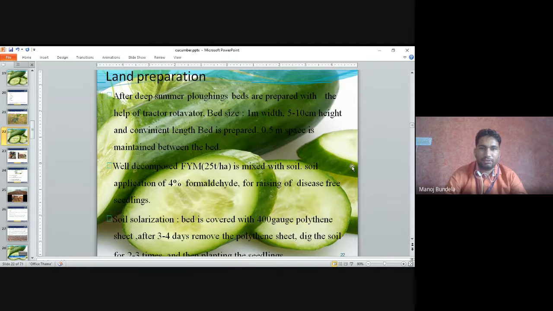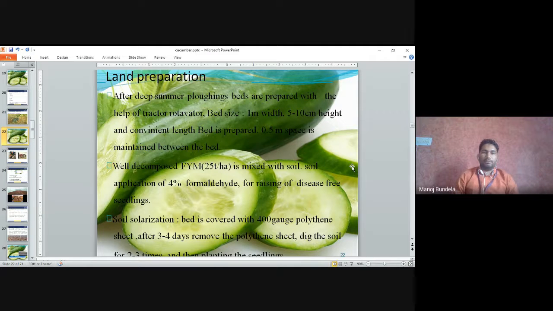A convenient length bed is prepared, with a diameter of 1 meter, a height of 5 to 10 centimeter, and a length according to the requirement. 0.5 meter space is maintained between the beds. Well-decomposed FYM, 25 ton per hectare, is mixed with the soil, and soil application of 4% formaldehyde is done for raising disease-free seedlings.